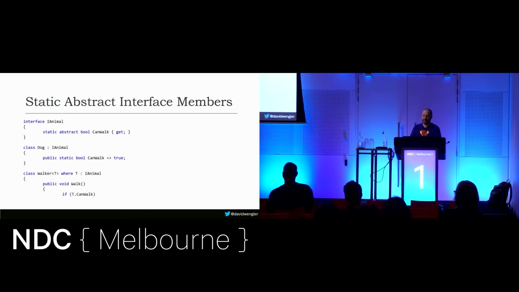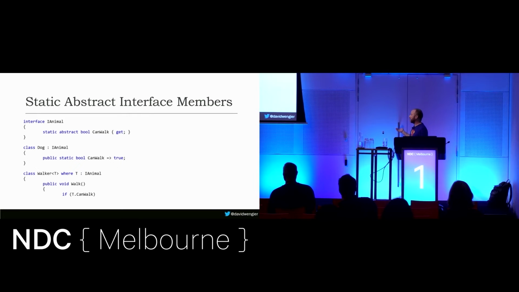Static abstract interface members. This one's interesting because this is a C# language feature that is somewhat small, but there's a whole runtime element to this as well. What this is basically is what it says on the tin, which is interfaces can now have static abstract methods. Previously, the abstract is kind of redundant, but unfortunately because of previous C# language versions, you have to have it, because you could always have static members on interfaces.